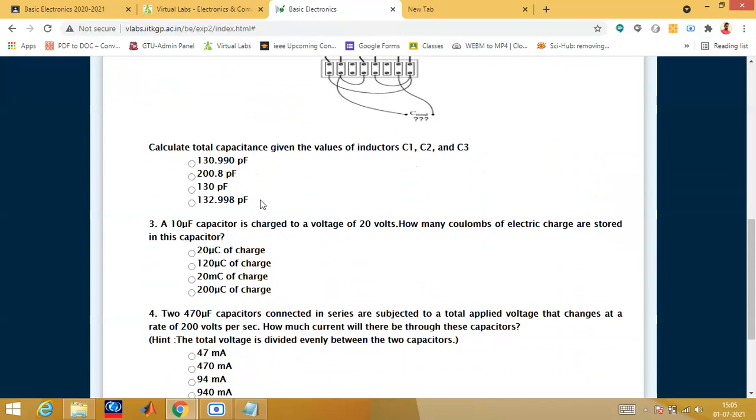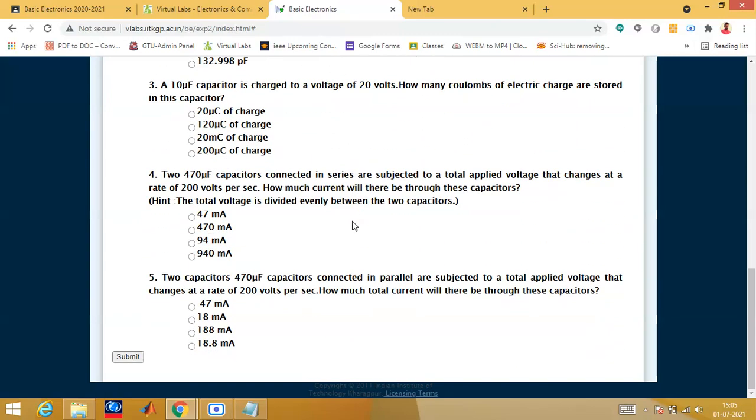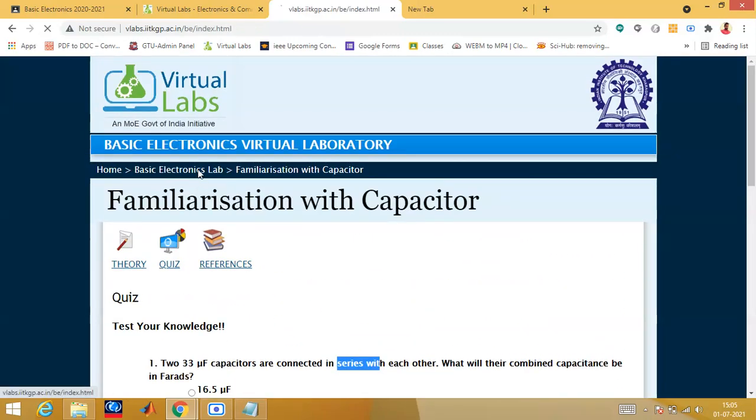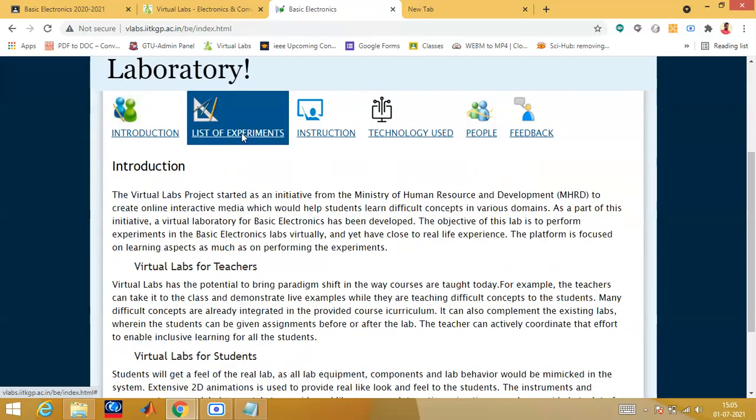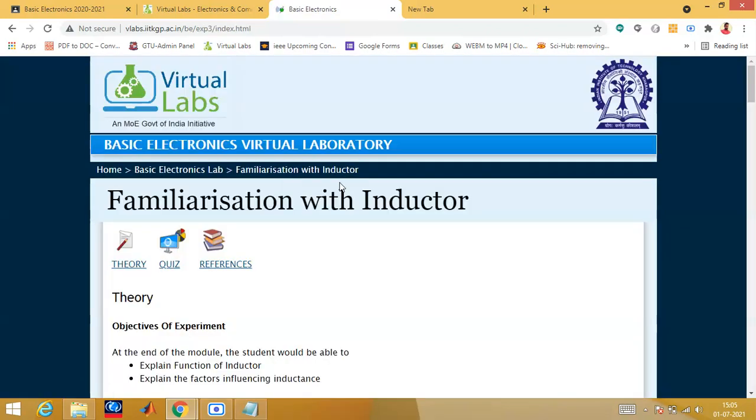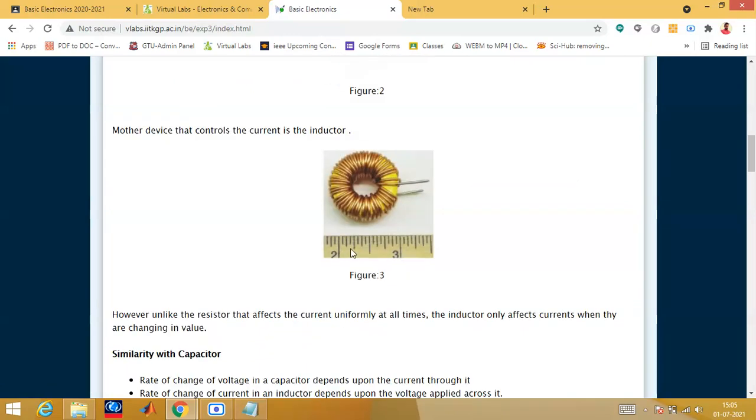Like that also you can see whatever I am explaining now, just have a look and prepare in that way only. Then for the third experiment, first of all you should know what an inductor looks like.